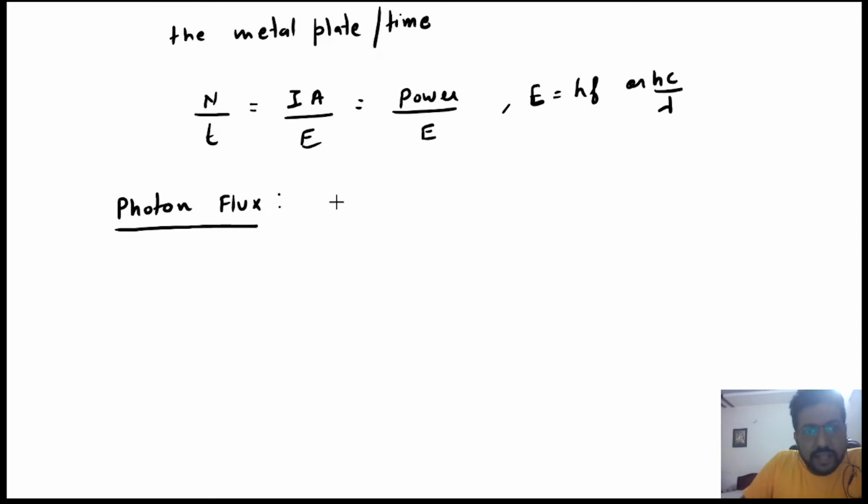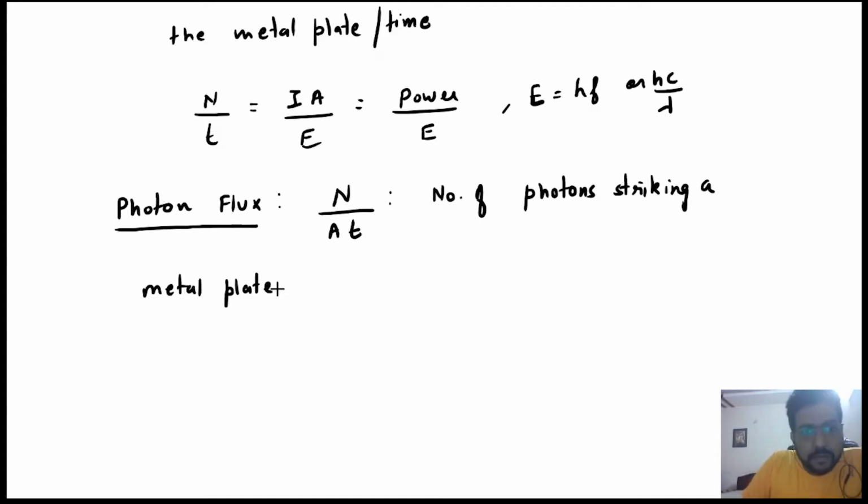Photon flux is defined as number of photons striking a metal plate per unit area per unit time. So I'll write it in words also. Number of photons striking a metal plate per unit area per unit time. ठीक है, N by AT. अब यहाँ पे N by AT कितना होगा? What is N by AT? N by AT will be from here I by E. Okay.